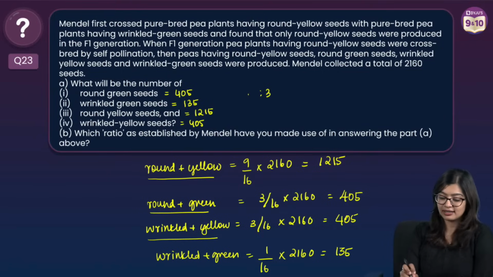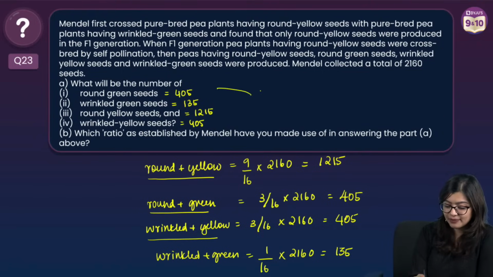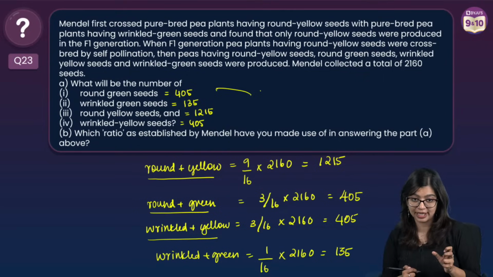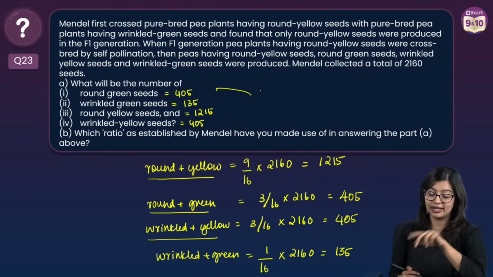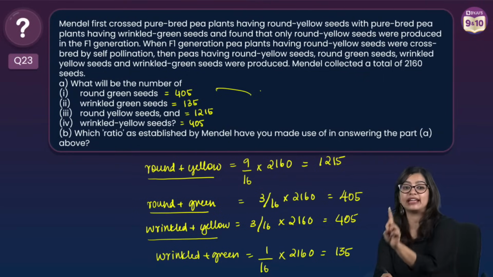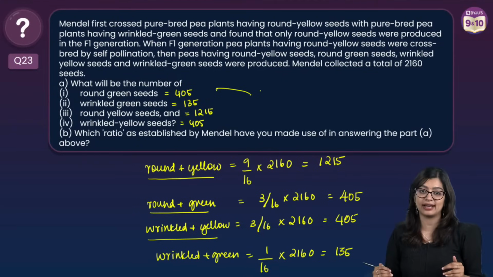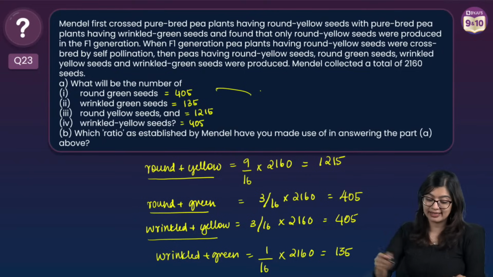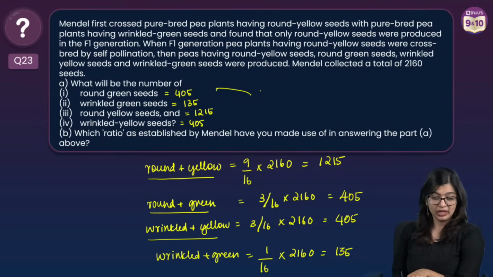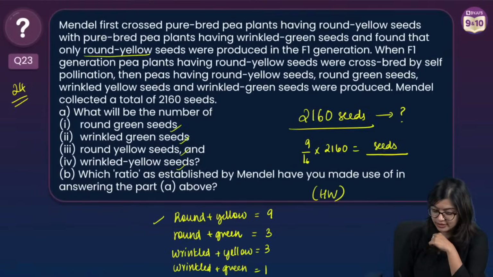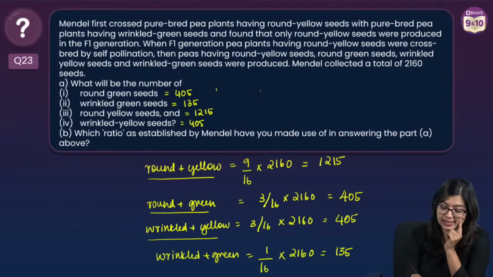So have you seen that here they have mixed and matched? They have mixed and matched and given you the combination. But when you're writing dihybrid, always make it a point that you write it in order, right? Write it in order, structure the whole dihybrid cross, do the math and then give the answer. Because the answer will not come in the order of what they have given, the answer will come in the order of what I have written here, right? So are you all clear with this? Are you all clear? Okay.